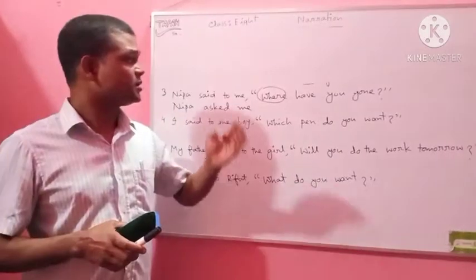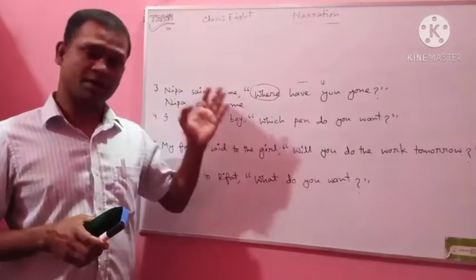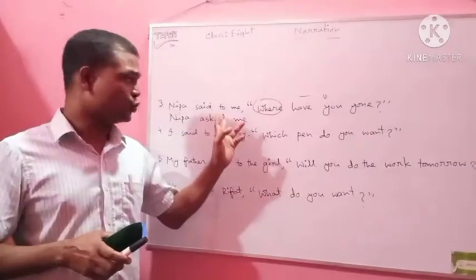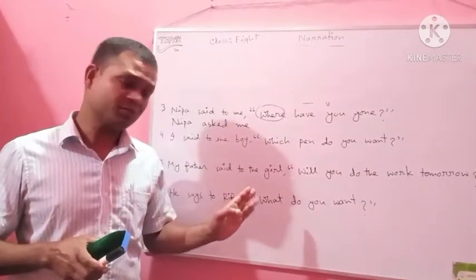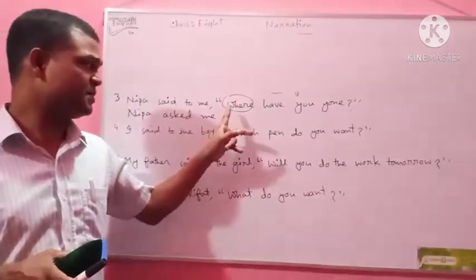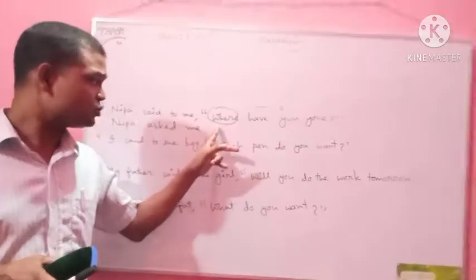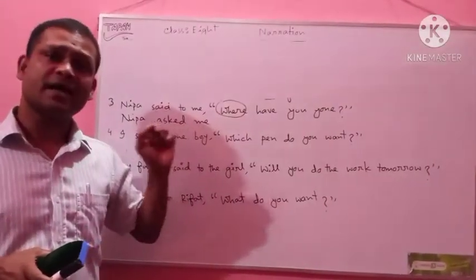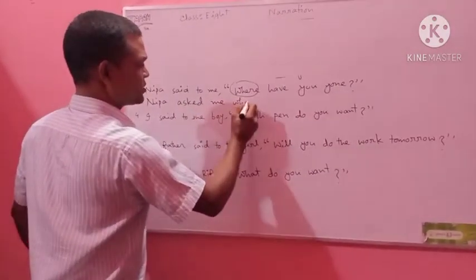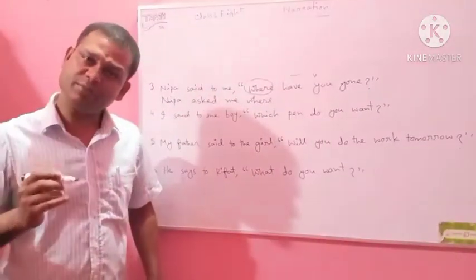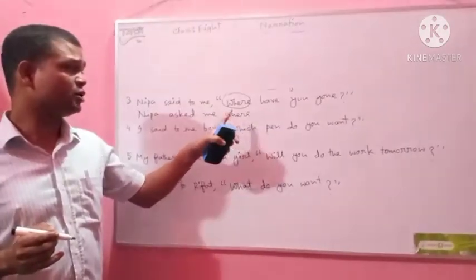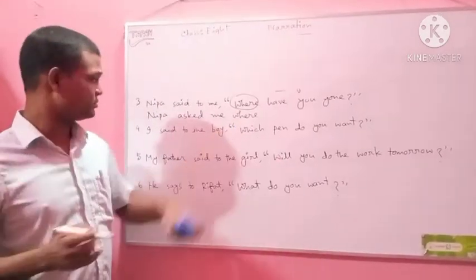If the reported speech begins with a WH question regarding word, to join the two parts of direct narration, the WH question regarding word is used. That means this word works as a joining word. So where? In this case, if will not be used. This word, the WH question regarding word, does the work of joining.